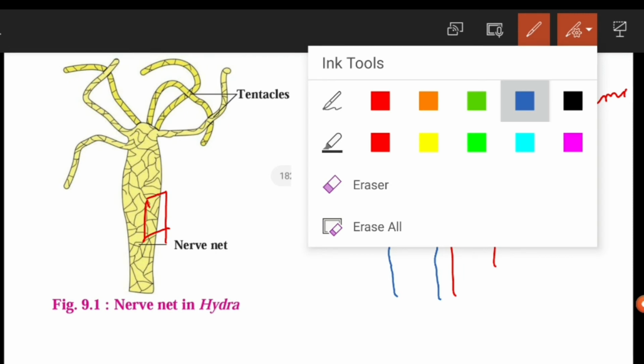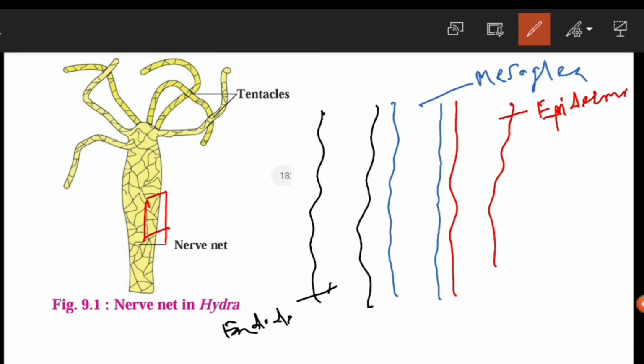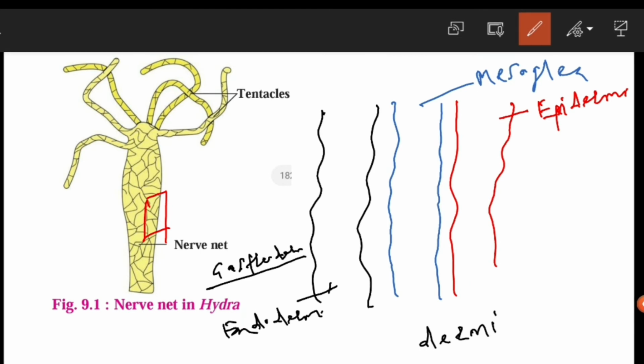And the innermost one is called the endodermis, or it is also called the gastrodermis. The word dermis is related with the skin. Derma, skin.